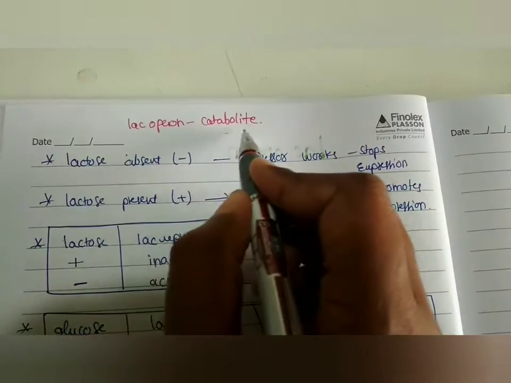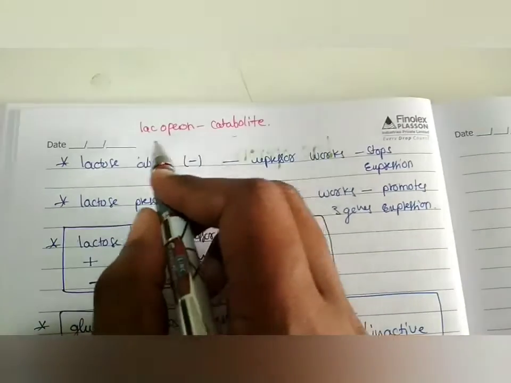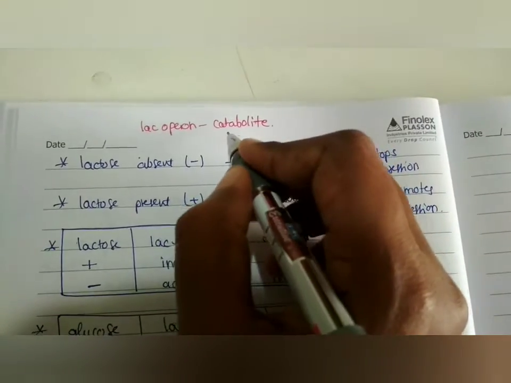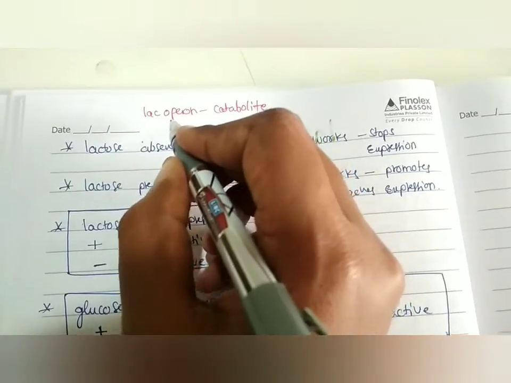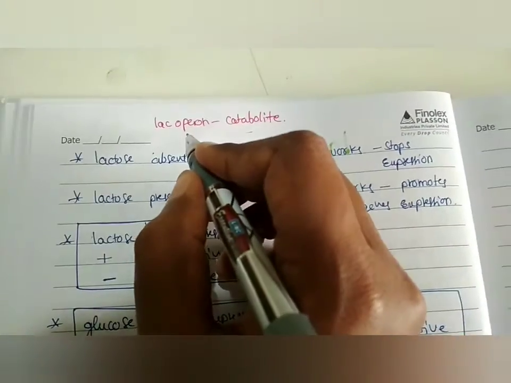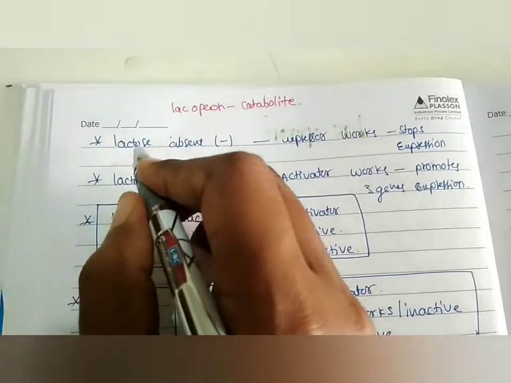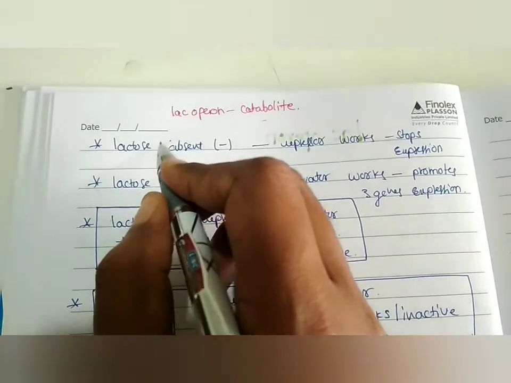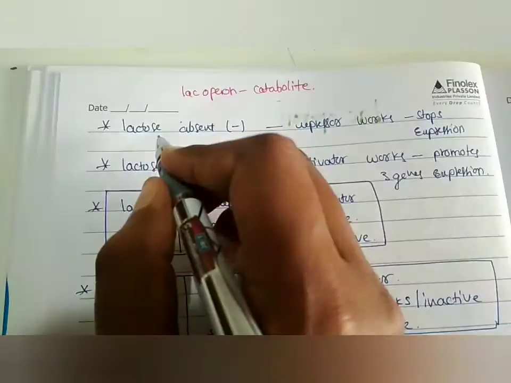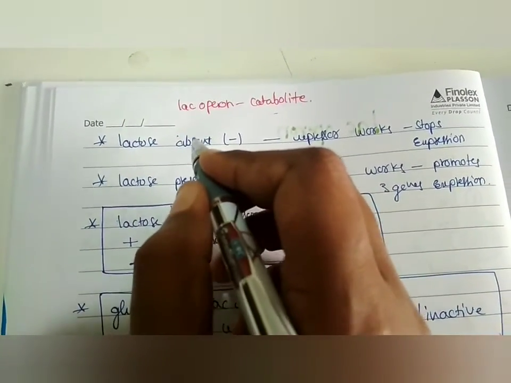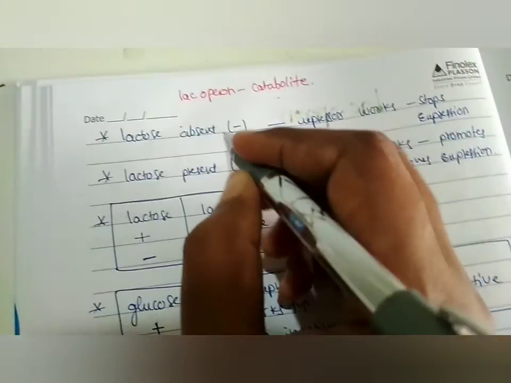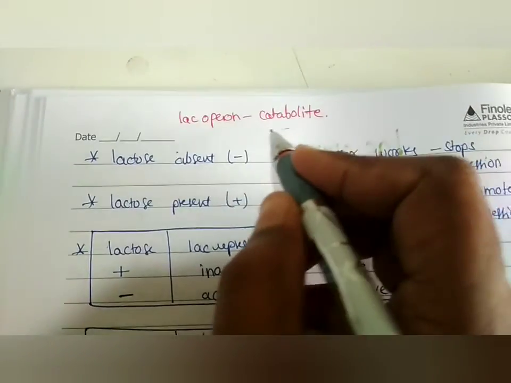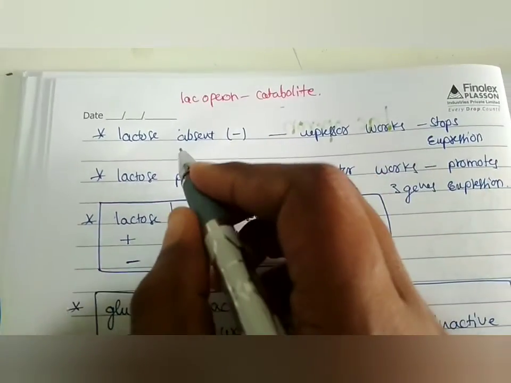Lac operon is a catabolite type of operon because it is a catabolic process, that is lactose metabolism, where lactose is converted into glucose and galactose. So this operon is considered a catabolite type of operon.